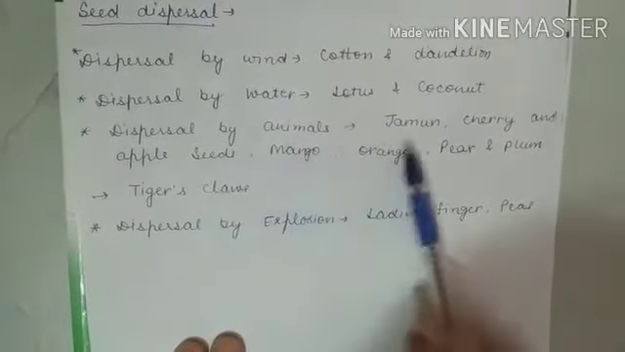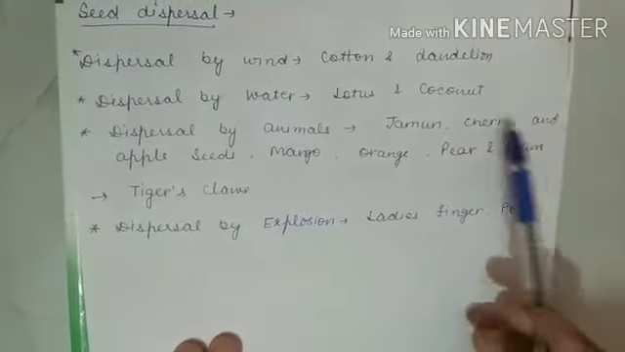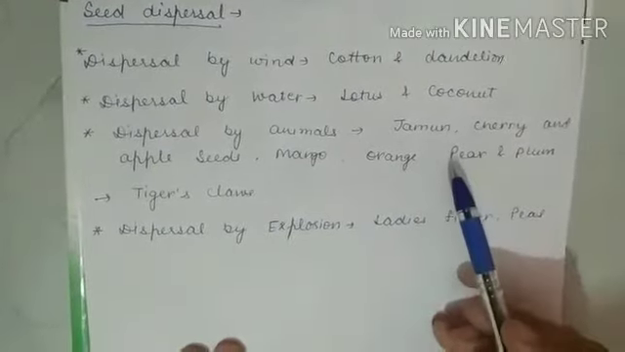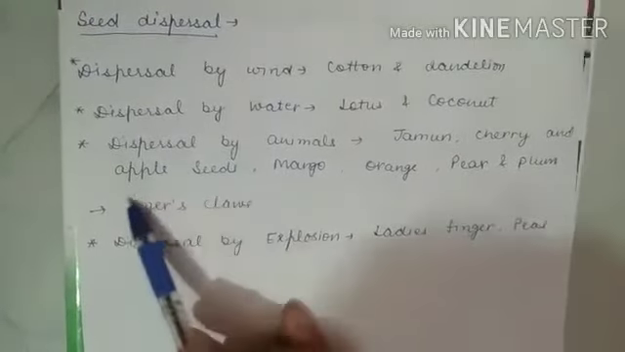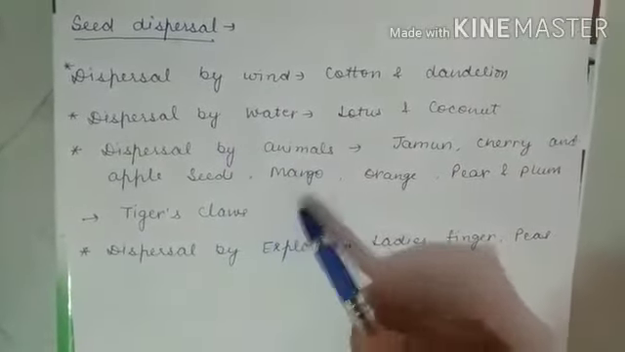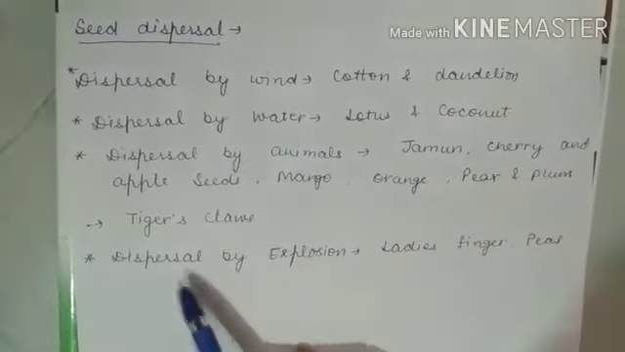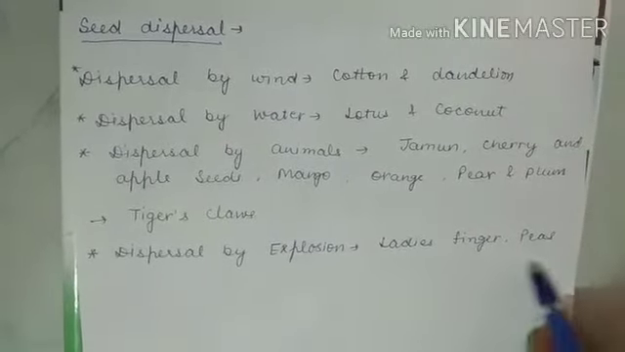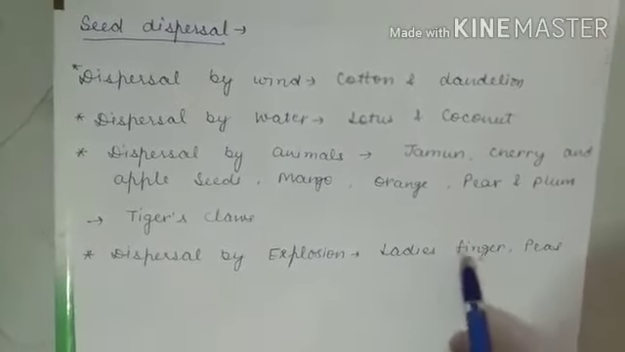And if we talk about mango, orange, pear and plum, these fruits are eaten by human beings, and only the flesh is eaten by the humans and seeds are thrown away. When those seeds get favorable conditions, they will grow into the new plant. There is a plant, tiger's claws, and the seeds of this plant have hooks. That hook will stick to the body of the animal and can be carried to faraway places. And if we talk about dispersal by explosion, I told you that some plants like lady's finger and peas, the fruits of these plants burst open when they dry up and the seeds are scattered to faraway places.